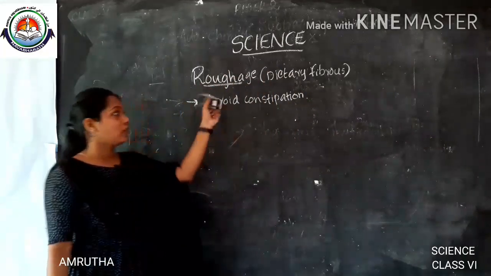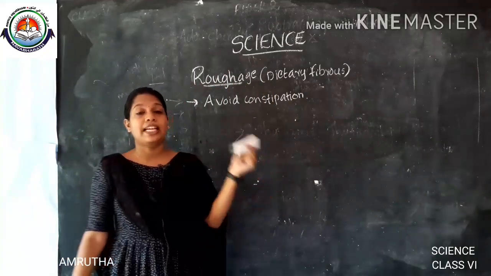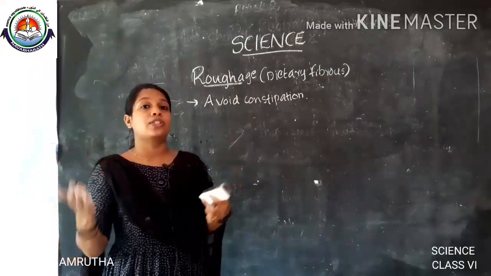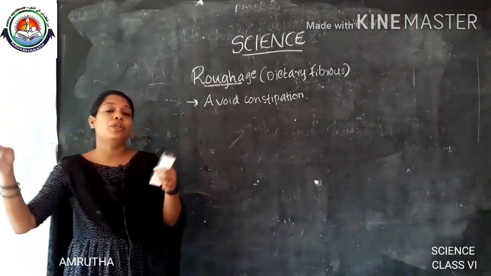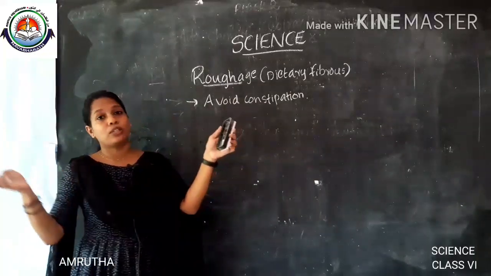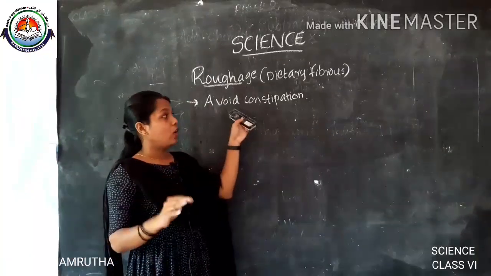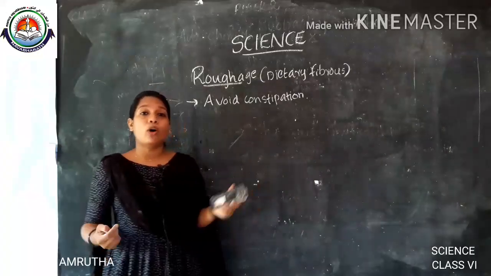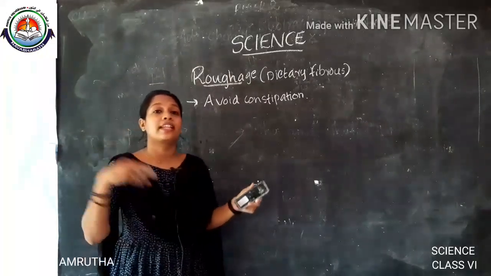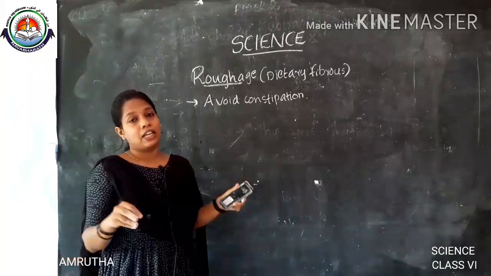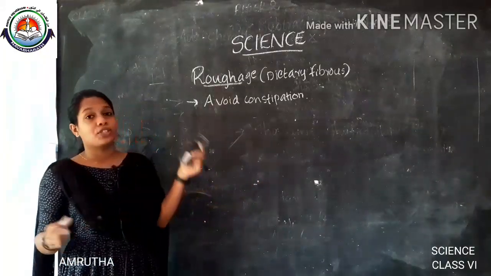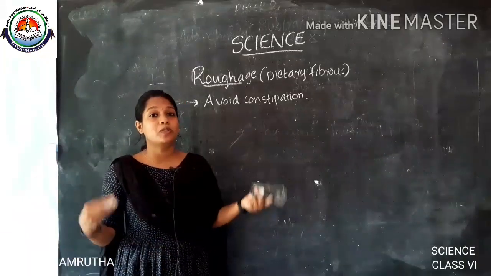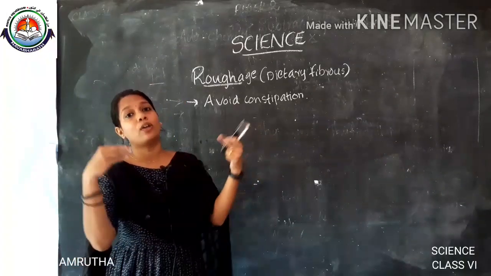So how do roughages prevent constipation? They add bulk to the food, so it will get rid of the undigested food and also lead to the prevention of constipation. It absorbs a great amount of water and also retains the water in our body. So these are the major functions: it will prevent constipation, and also it absorbs water and retains water in our body.